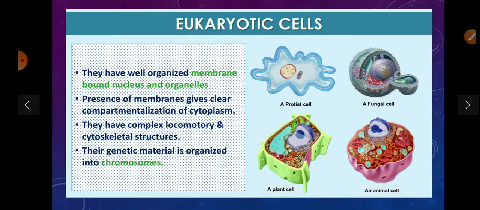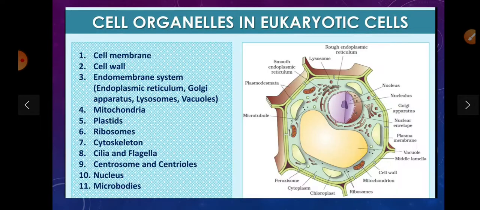Their genetic material is organized into chromosomes. So the eukaryotic cell is well organized as compared to prokaryotic. Organelles of eukaryotic cells include cell membrane, cell wall, endoplasmic reticulum, mitochondria, plastid, ribosome, cytoskeleton, cilia, nucleus, microbodies. We will study each topic one by one.